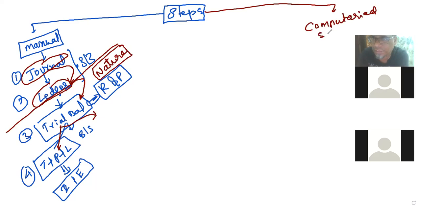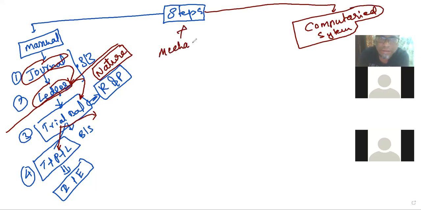But coming to the computerized accounting system, we are talking about the mechanism, the steps, and the mechanism of accounting systems. In both systems, what is the mechanism? As we discussed yesterday, the differences between the manual accounting system and the computerized accounting system, starting with the trial balance.